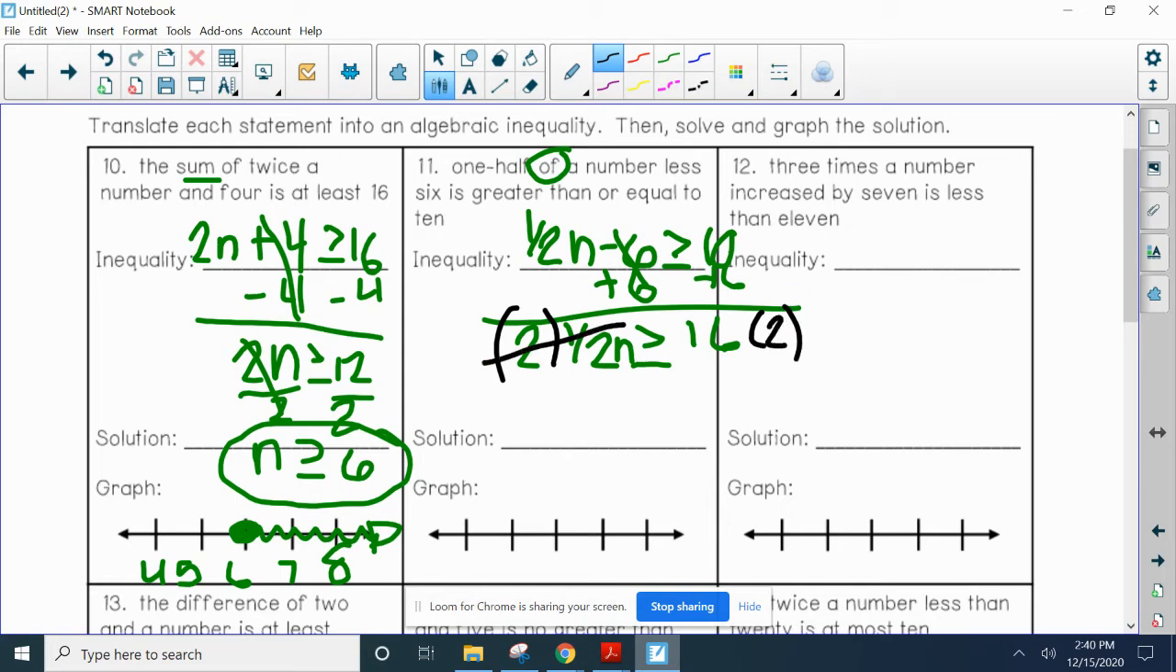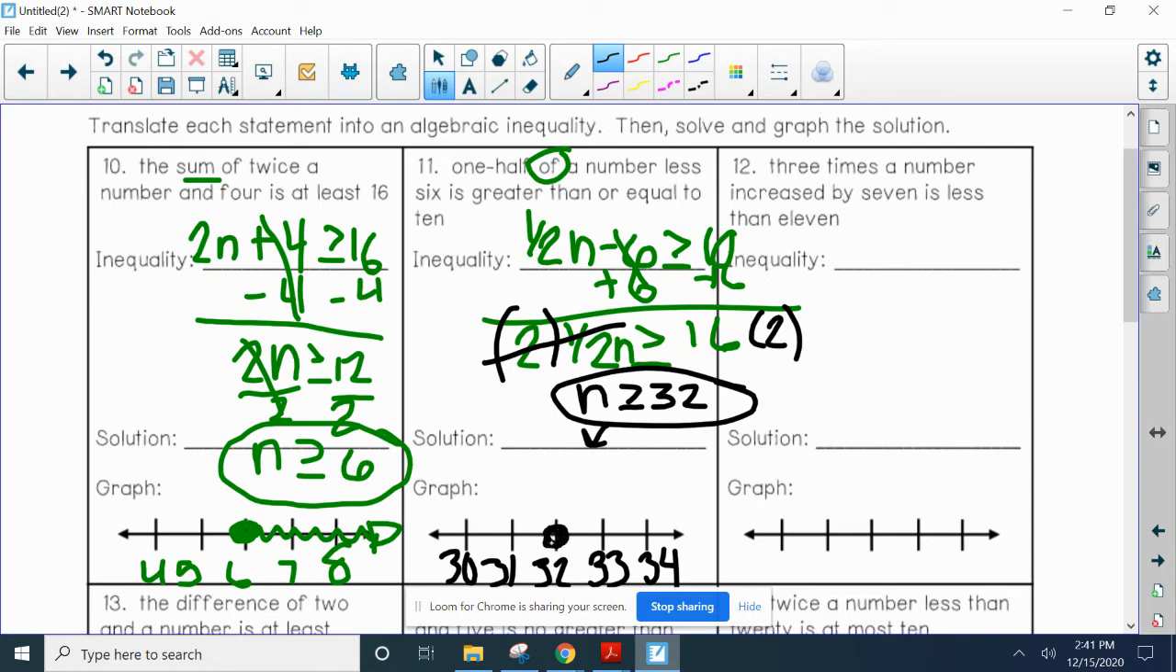We know that this cancels. So we have n is greater than or equal to 16 times 2, which is 32. So this is the solution. Now we can graph it. 32, 33, 31, 30, 34. All right, so first question when we graph it, is it an open or a closed circle at 32? It's closed because we're including 32. All right, and are we going to shade to the right or to the left? We want the numbers bigger than 32, so we're going to shade to the right.